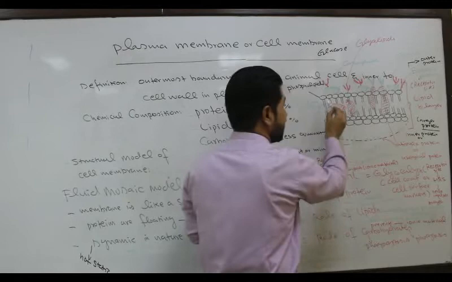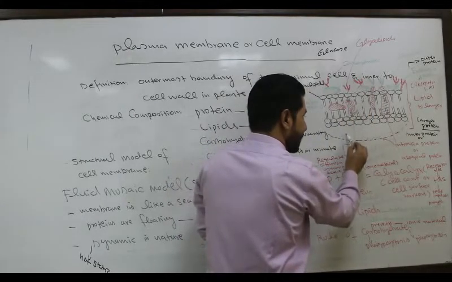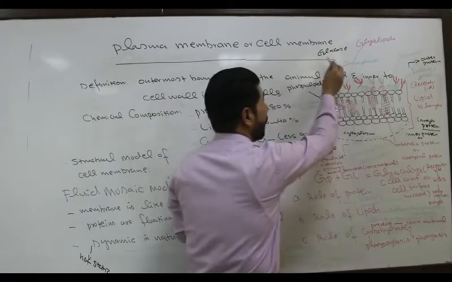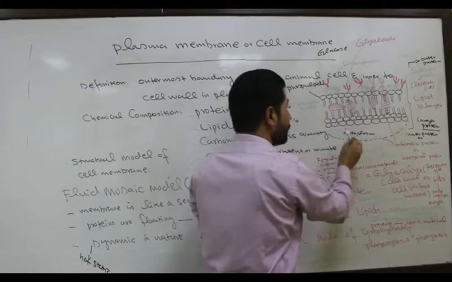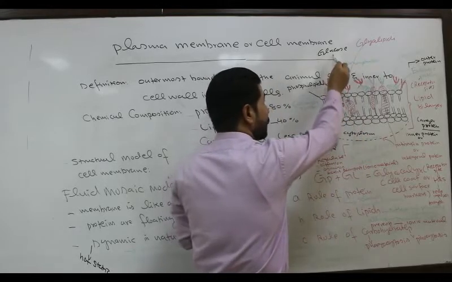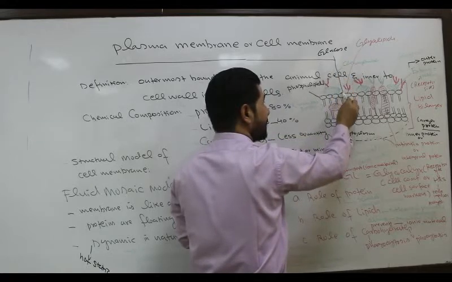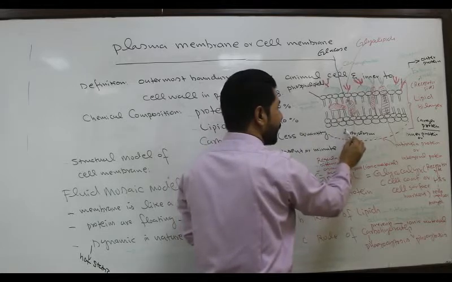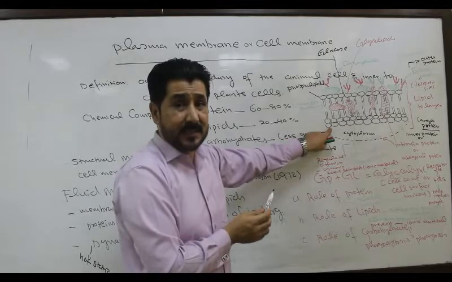For example, this is the cell membrane and this is the inside of the cell, that is the cytoplasm, and this is the outer side of the cell. So if glucose is needed here, this glucose will pass through the plasma membrane and reach the cytoplasm to fulfill the demand of metabolic activities.